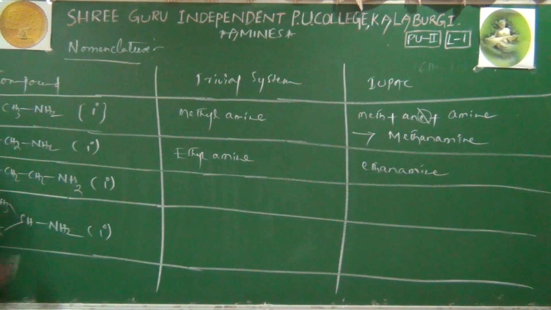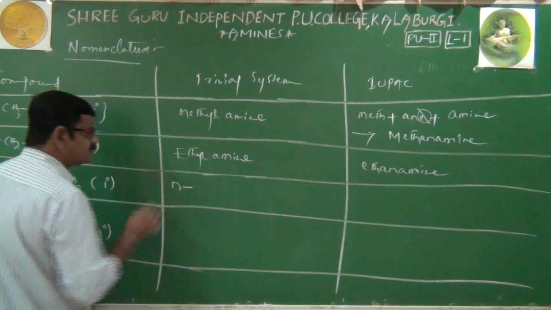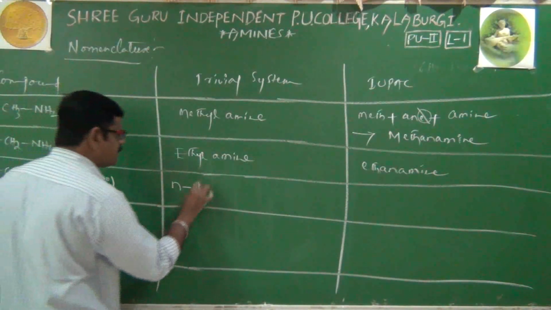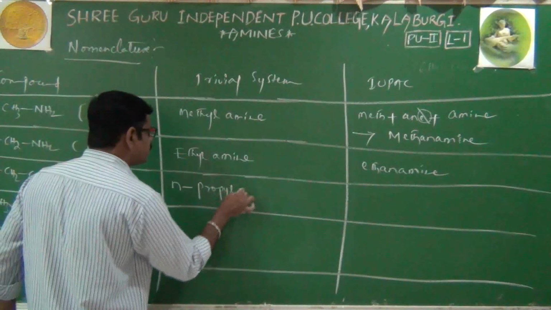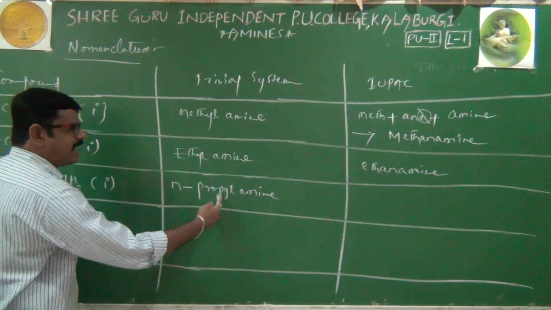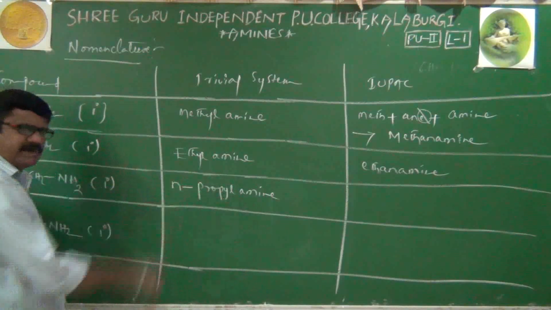We'll see the first compound's trivial name. All 3 carbons are in the straight chain manner. Straight chain is nothing but normal chain. That's why we'll write a small n here, representing normal, propylamine. N-propylamine. The name should be alkylamine. Three carbons are there, propylamine. And here all 3 carbons are in the straight chain. That's why it is n-propylamine.